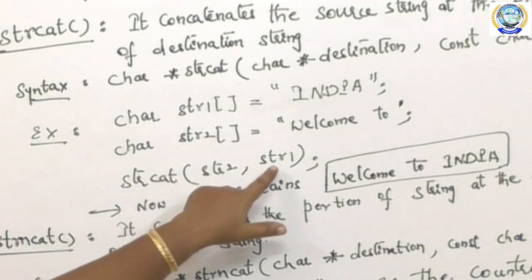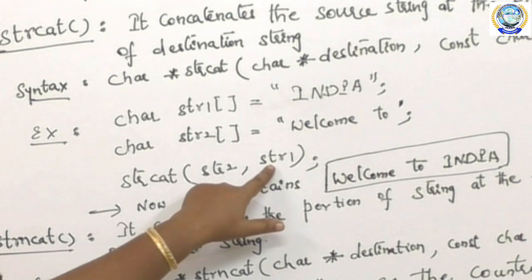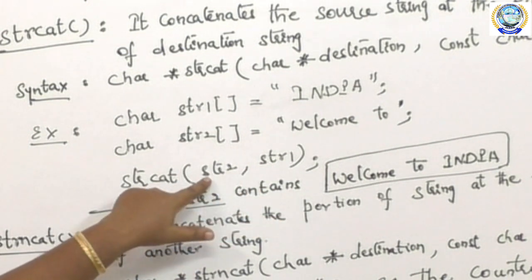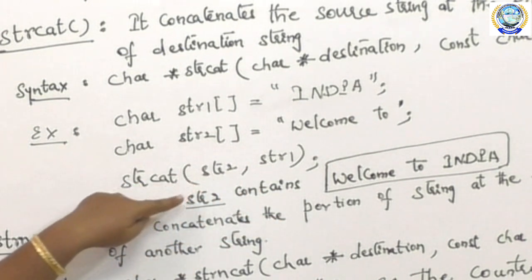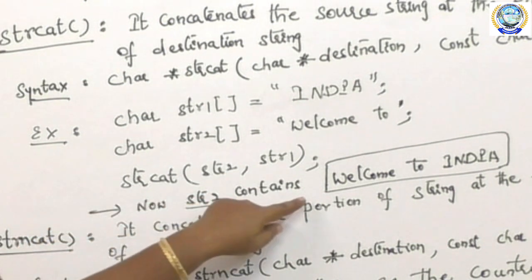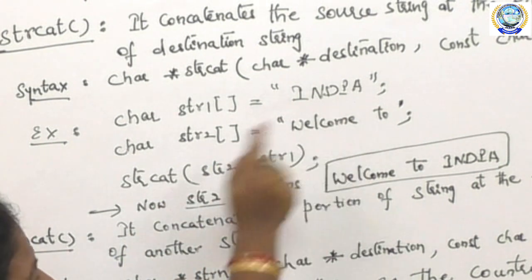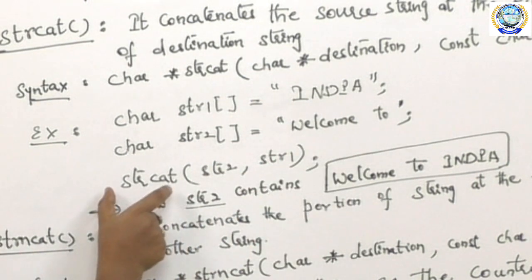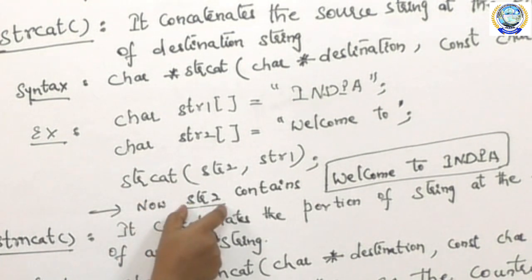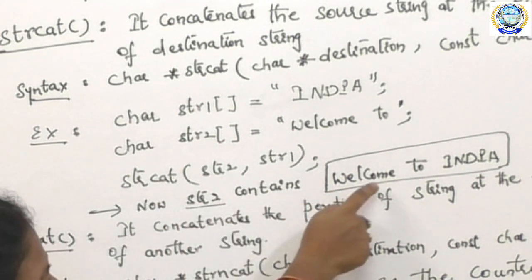This appends the string str1 to str2. So now str2 contains welcome to India. Actually, str2 has only welcome to, so after applying this strcat function, str2 has the string welcome to